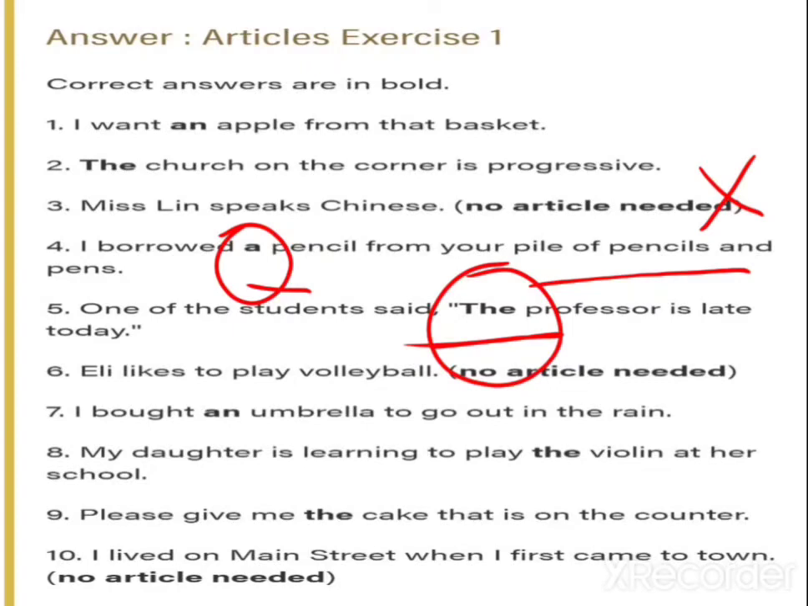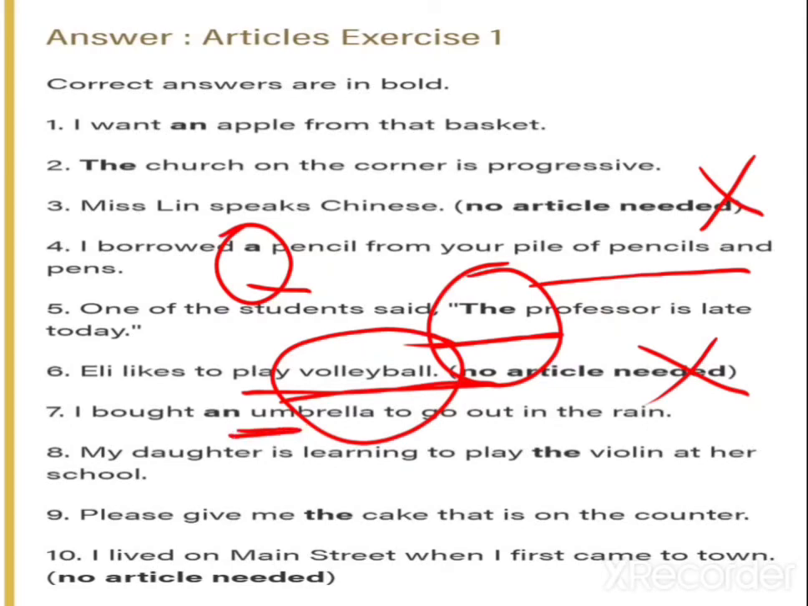Ellie likes to play volleyball. Now look here, the volleyball or a volleyball will not come, because volleyball is the name of a game. So that's why no article here. I bought an umbrella to go out in the rain. Now, I bought one umbrella, but look here, U is which letter? A vowel letter, with the sound of a. So that's why what will come here? An will come.